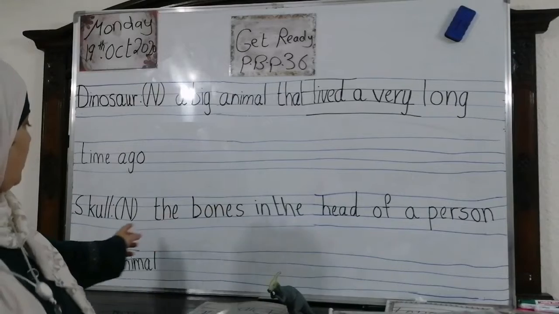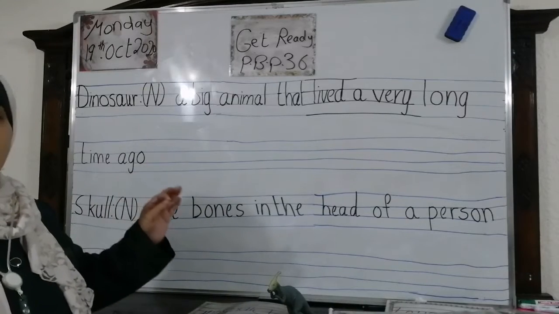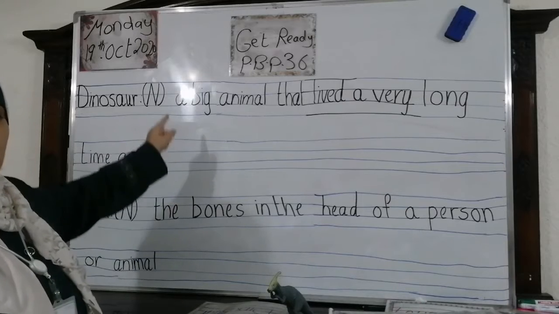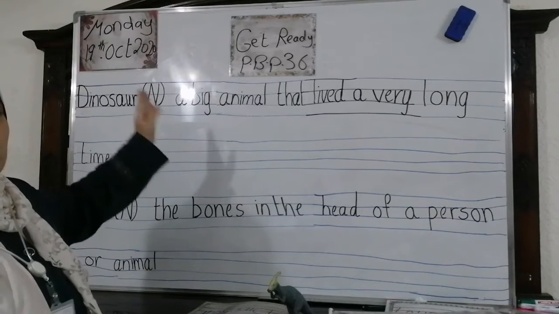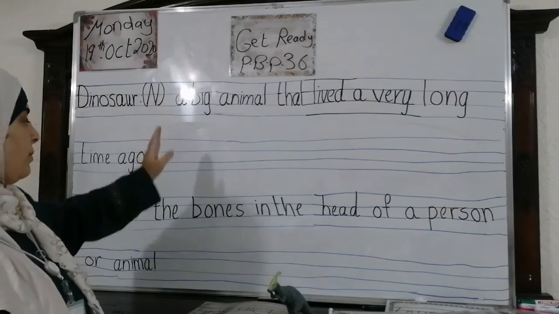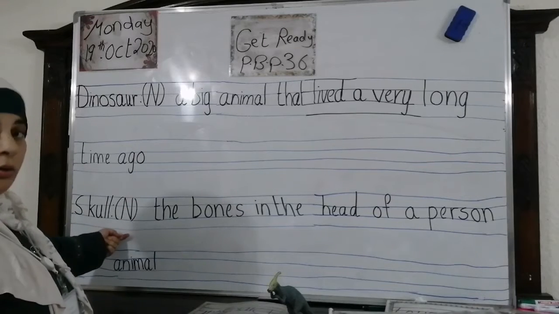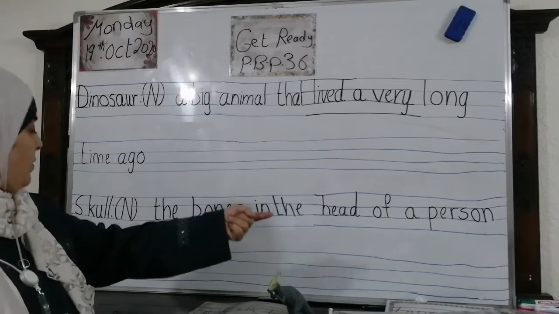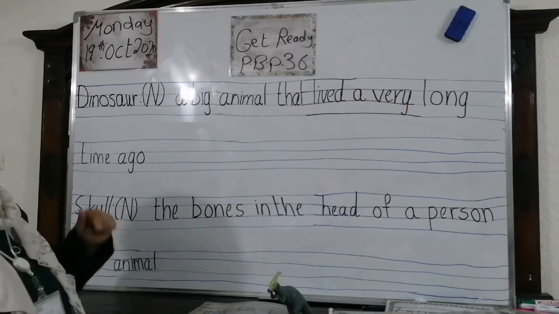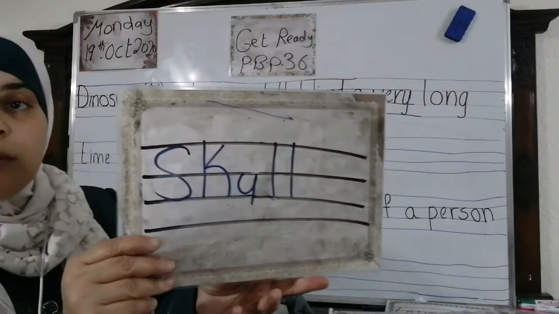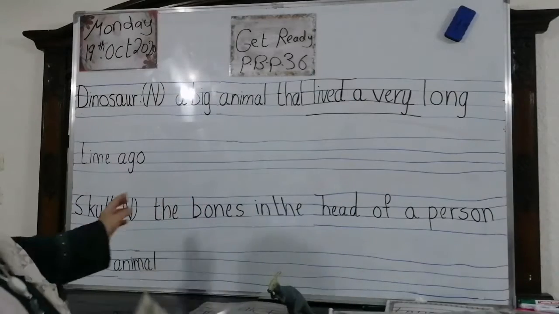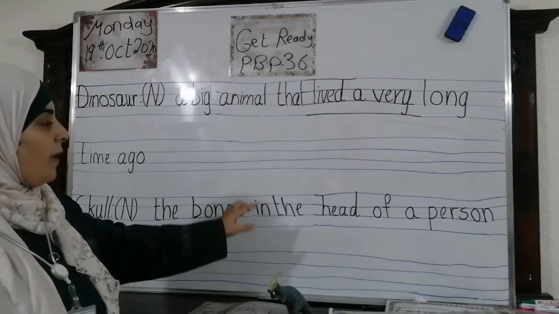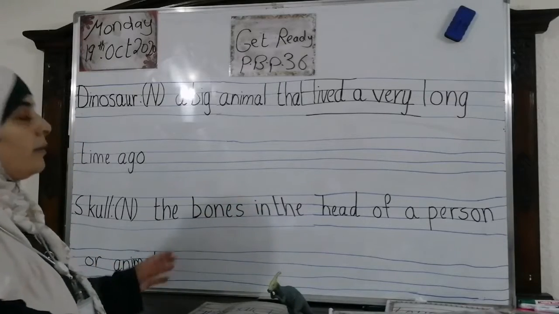Look at the board. Please, when you write the words, write them in neat handwriting like me, between the four lines. Please, my boys and my daughters. Please, Mom. Now, skull, it's a noun, of course, means the bones in the head of a person or an animal. Again, what do you mean by skull? It is a noun, the bones in the head of a person or animal.